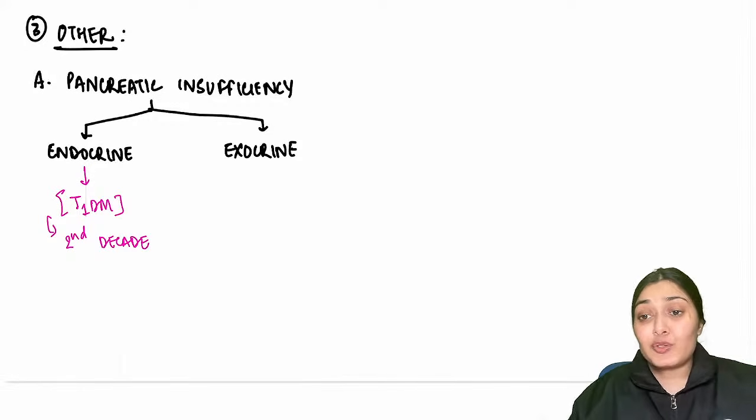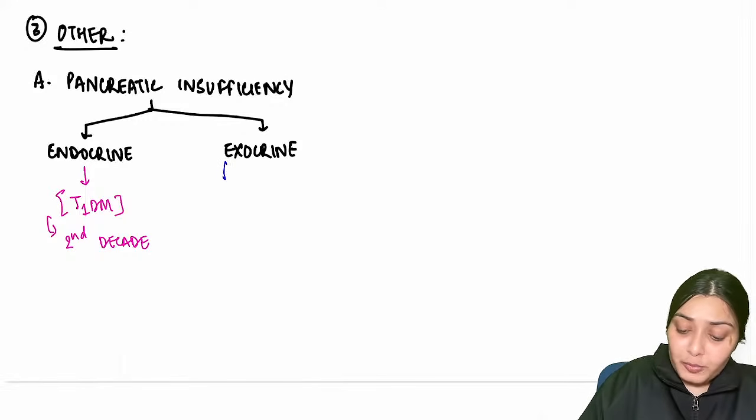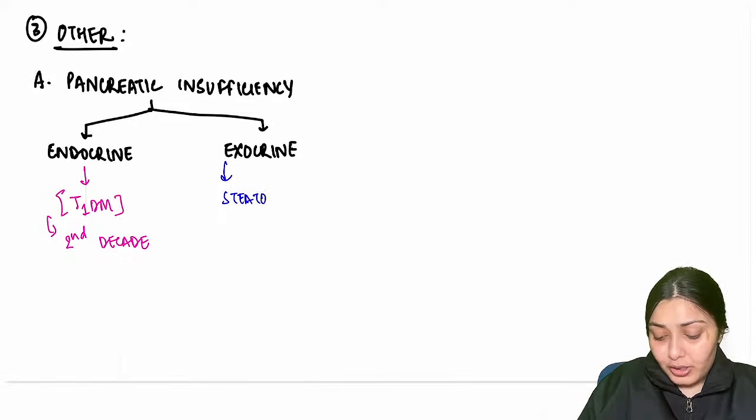And because of the exocrine insufficiency, what will happen? Exocrine, we have trypsins, lipases, amylases. So all the fat soluble vitamins won't be absorbed and there will be steatorrhea in these patients, like greasy, foul smelling stools.